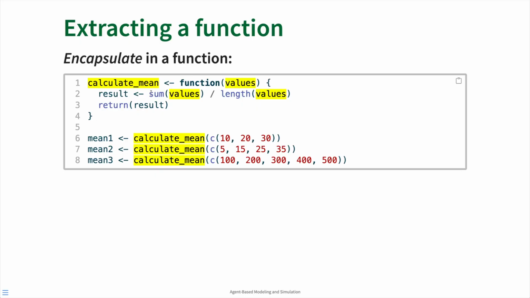And inside our code, we'll use that sum function again to add up the values vector, and then the length function again to get the number of items in the values vector. And we'll store the mean in a variable called result, and then we'll return that variable. And then we can simplify our actual code, and we can just use the calculate mean function on these 3 different vectors.